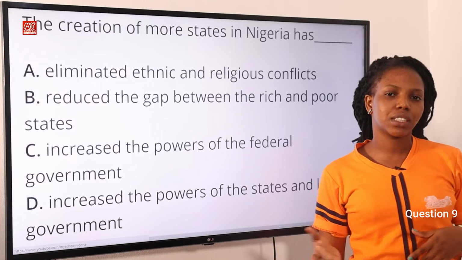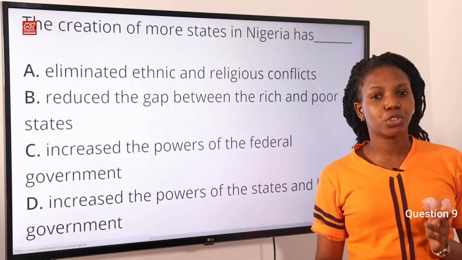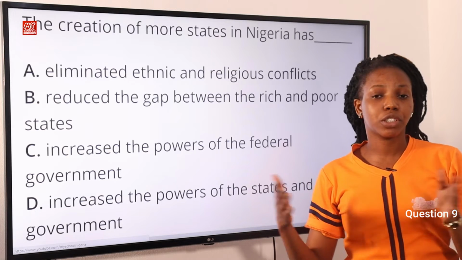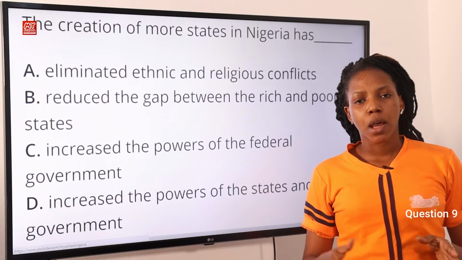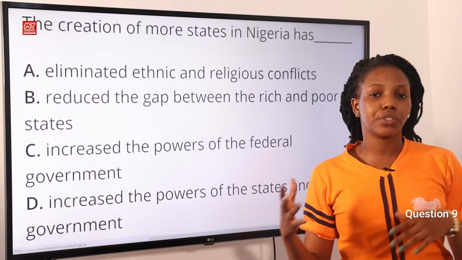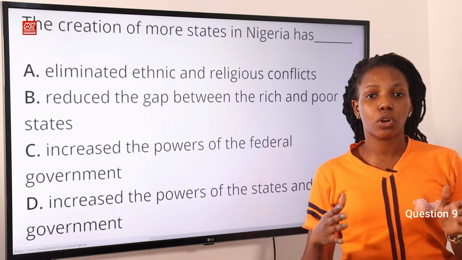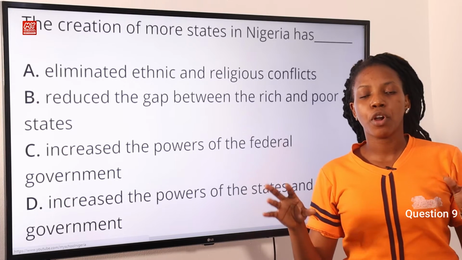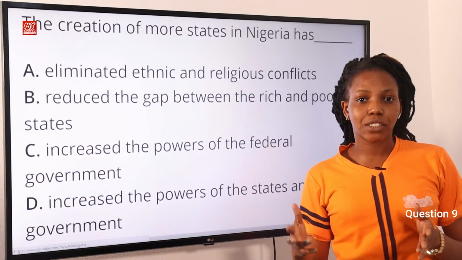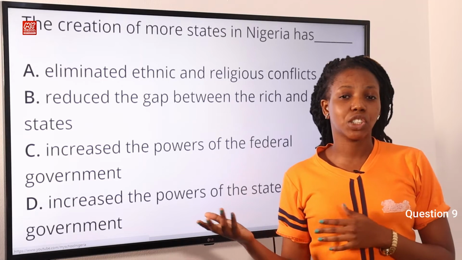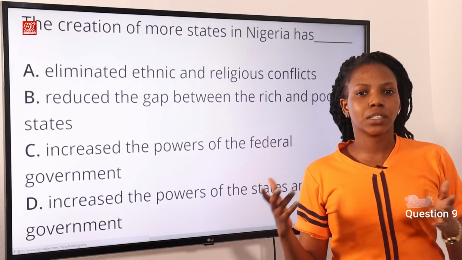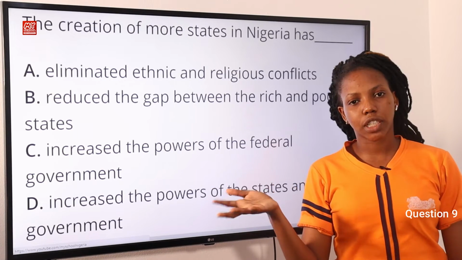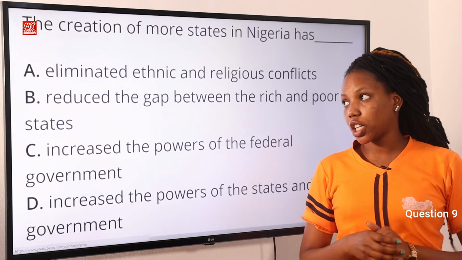The creation of more states in Nigeria was conceived to be the solution to the problem of ethnic minority groups. When we talk about an ethnic minority group, we're talking about a group of people who, due to their physical appearance or cultural differences, are singled out, discriminated against, or given unequal treatment. So the creation of more states was ignited to satisfy ethnic nationalism. It was created to ensure that ethnic minority groups are promoted or satisfied. Option A, therefore, is the correct answer to this question.